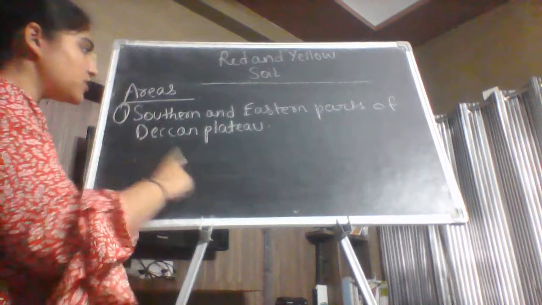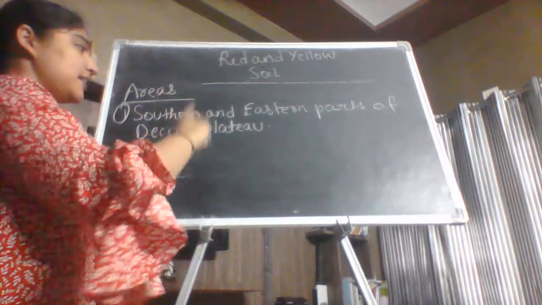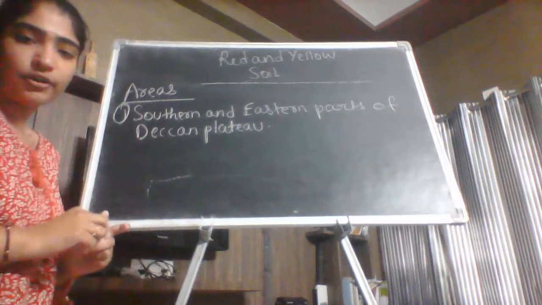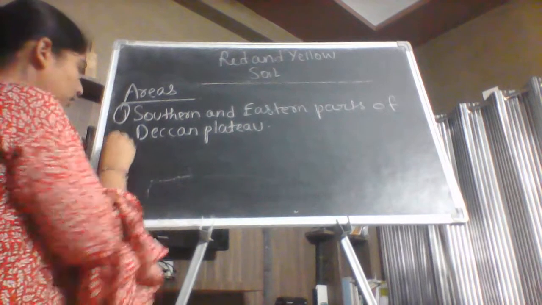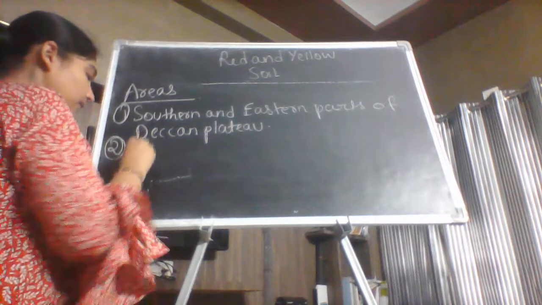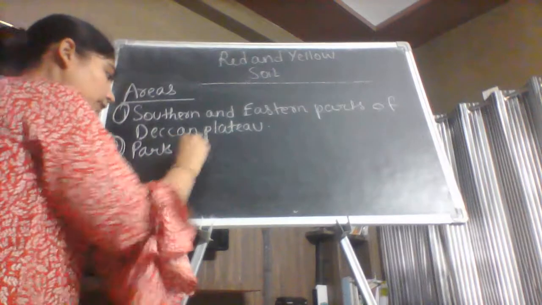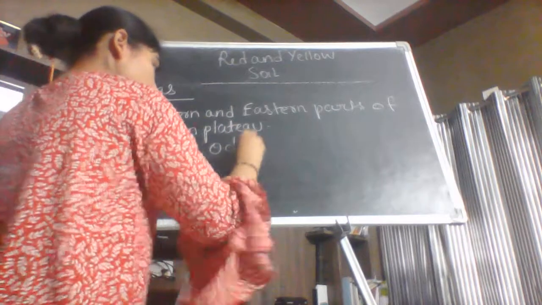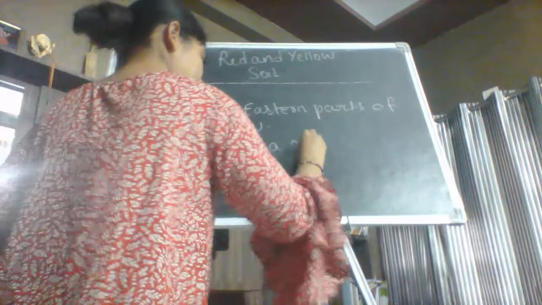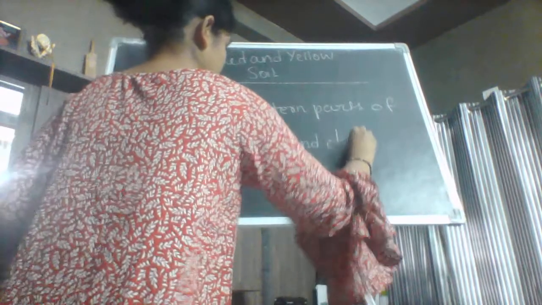So the first area is the southern and the eastern part of the Deccan Plateau. Now the second area is the parts of Odisha and Chhattisgarh.